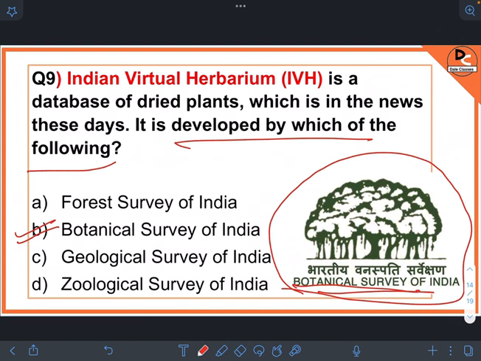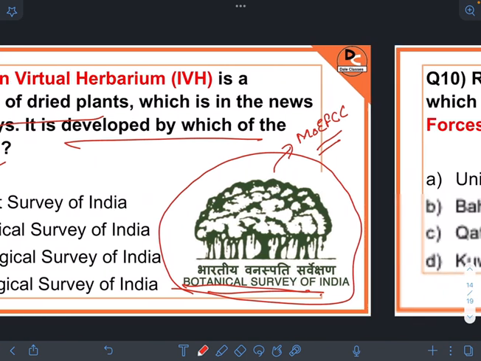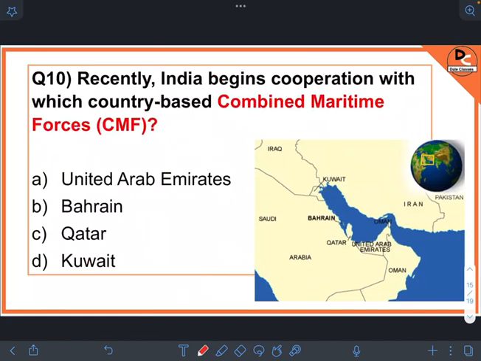Then, what is Indian Virtual Herbarium? As we mentioned, it is a database of dried plants. It includes some digital images and label data on each species. It is developed by Botanical Survey of India. Botanical Survey of India is under Ministry of Environment, Forest and Climate Change, and it is the apex taxonomical research organization in India.